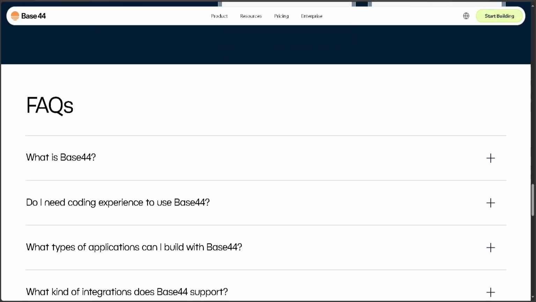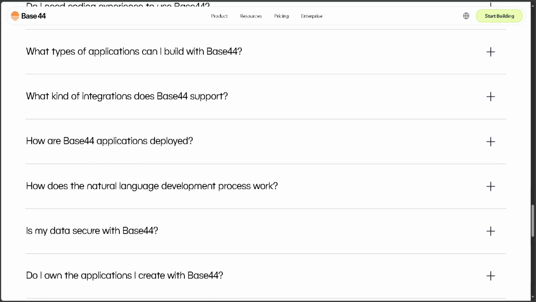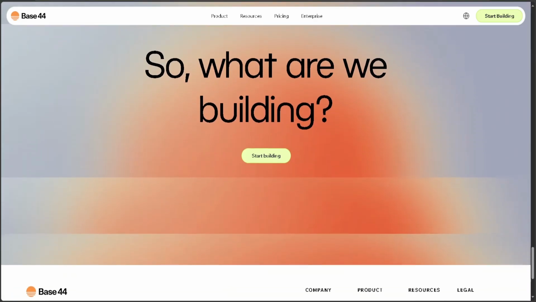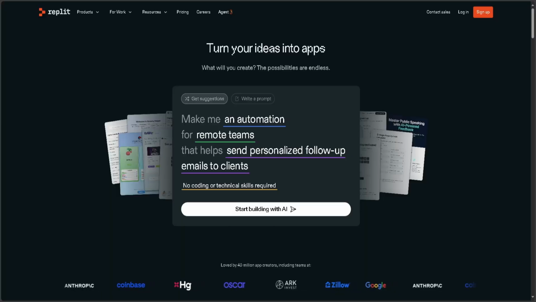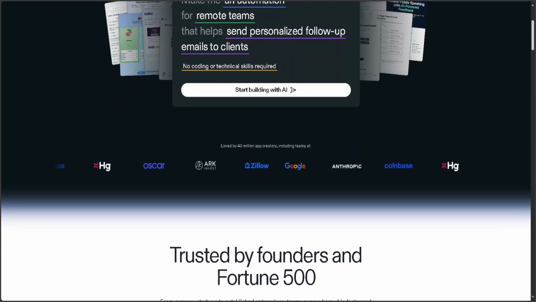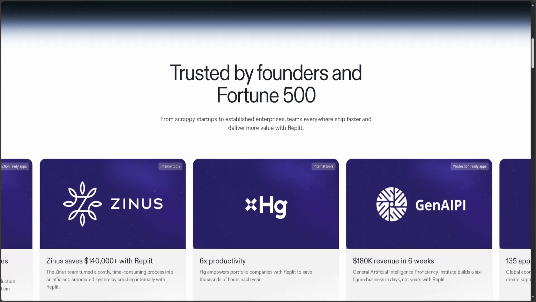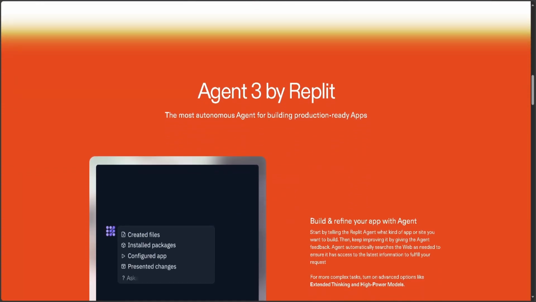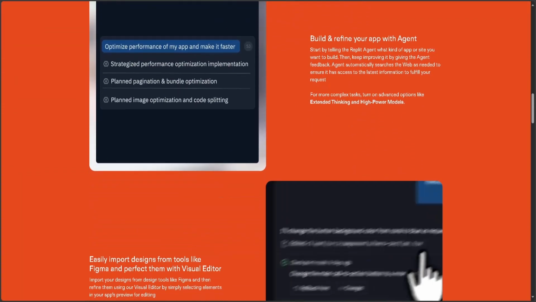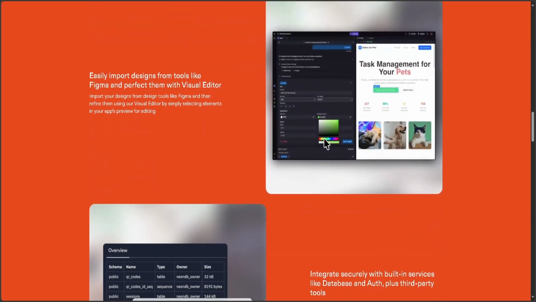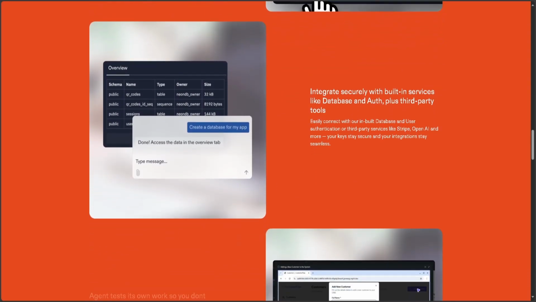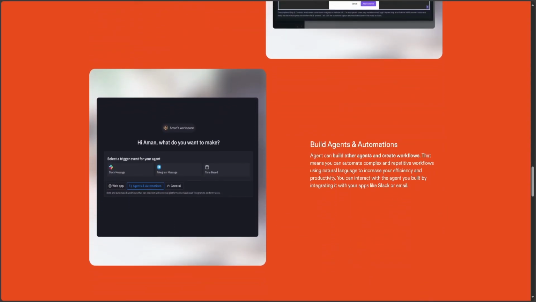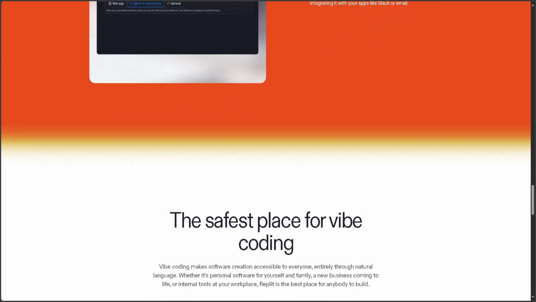But Base 44 is built for AI powered apps from the ground up. While it might take a little more setup than Replit, it gives you tools focused on AI, integrations, backend plus frontend together, and easier deployment of AI features. So, if you want to graduate from experiments to a real app, a chatbot, automation tool, or custom AI logic, Base 44 tends to give you more real world power while still being accessible.